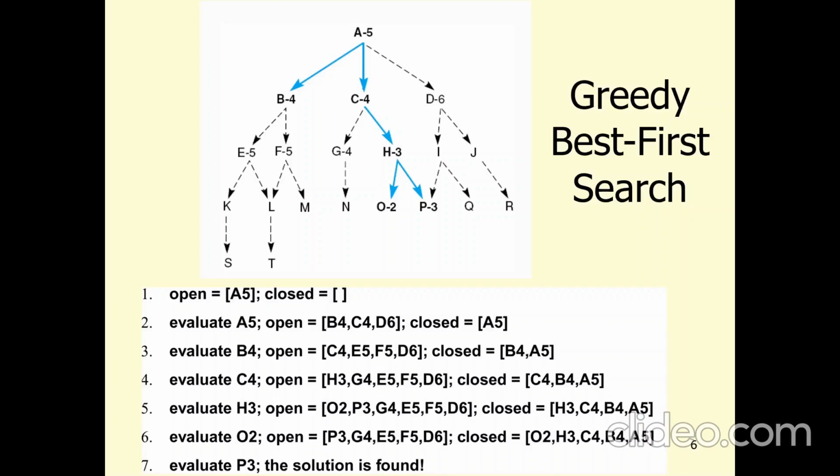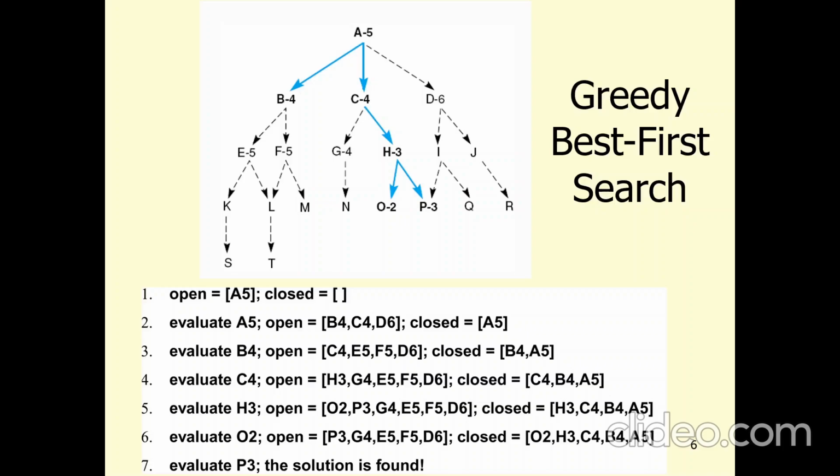So let's understand the best first search using this example. Here we have the closed list as empty, and initially we have node A in the open list. Now we will evaluate A, so it will move to the closed list and the successors of node A will be in the open list, that is B, C and D. Now the node with the least heuristic value will be selected and evaluated.